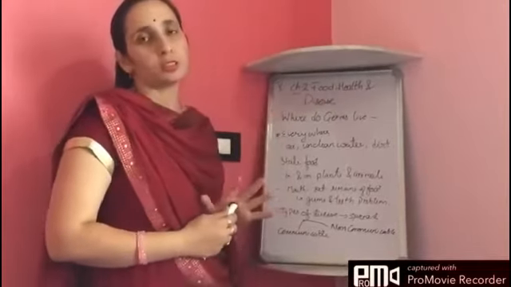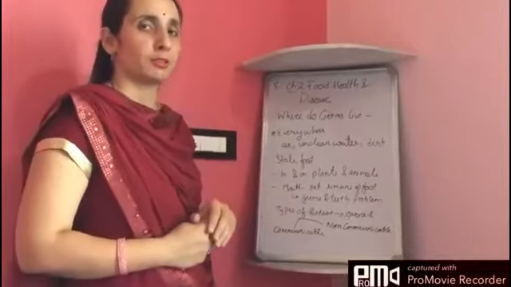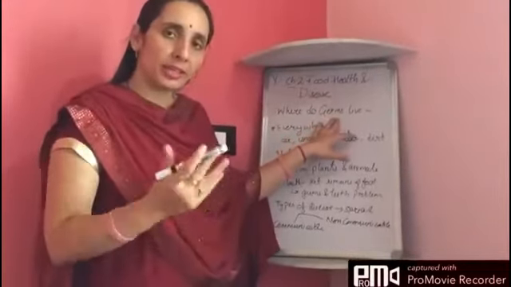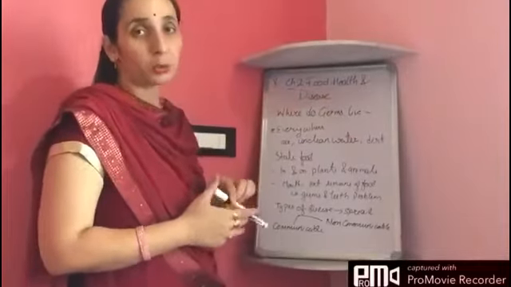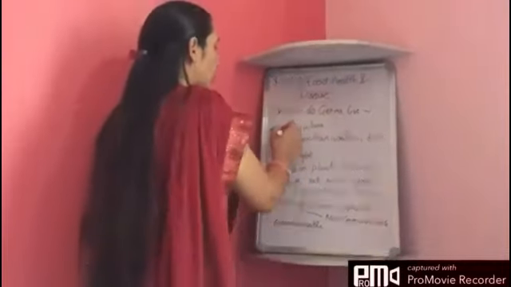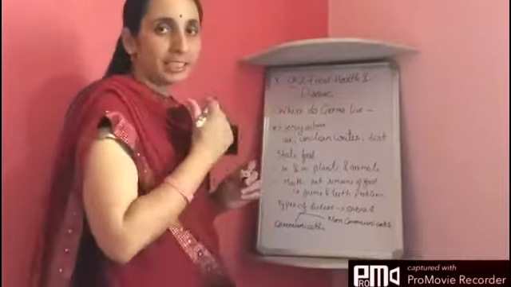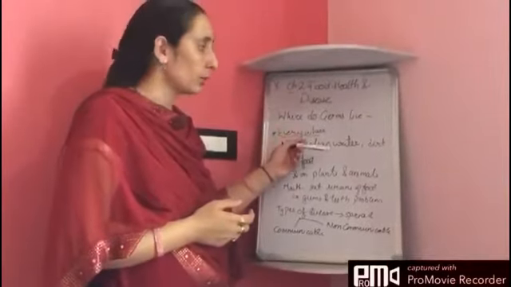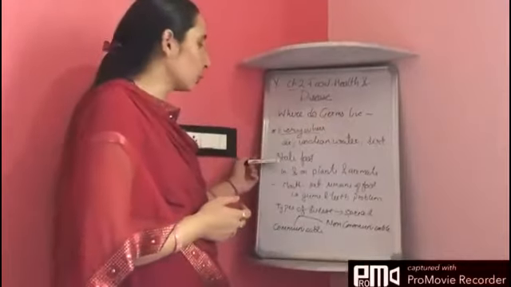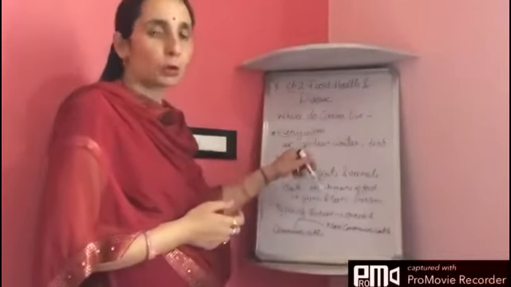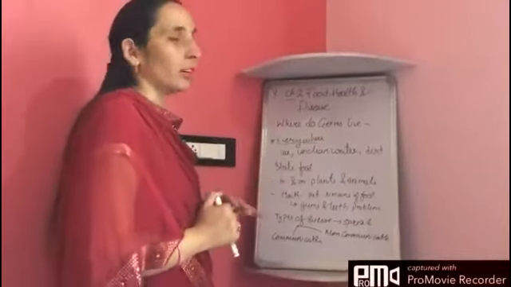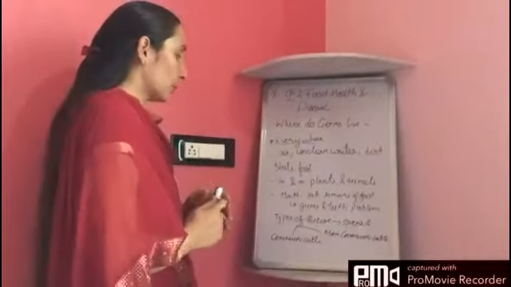Now the question is, where do these germs live? Where do the disease causing organisms known as germs live? Well, the answer, students, is they live almost everywhere. They can be seen everywhere. They are present in air, unclean water, dirt, stale food, in and on the body of plants and animals. They are also living inside us, human beings.